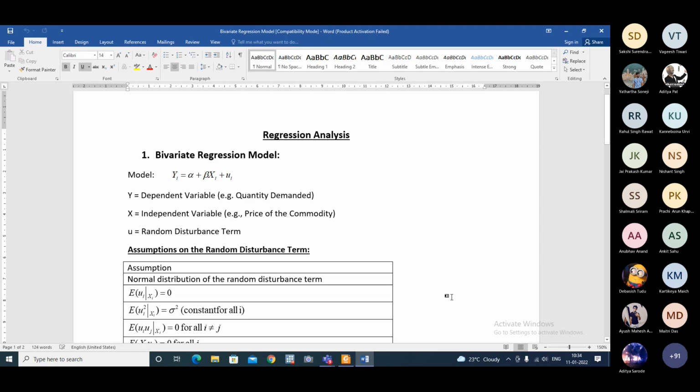So this is the basic objective of estimating a model: to understand to what extent variations in y are explained by variations in x, or because of x.